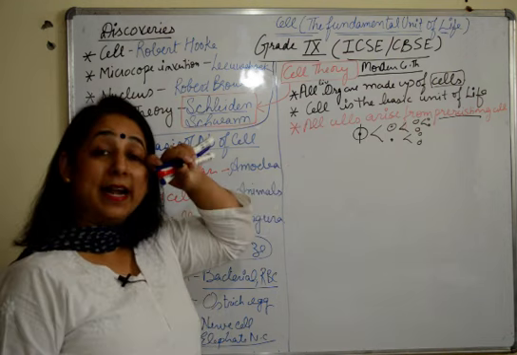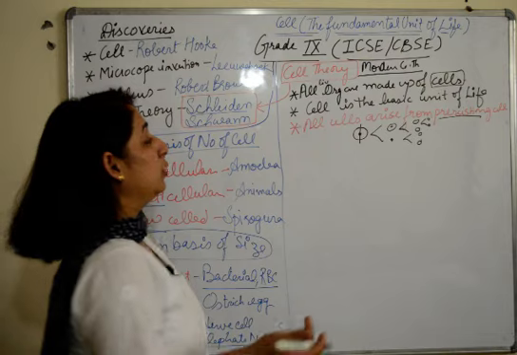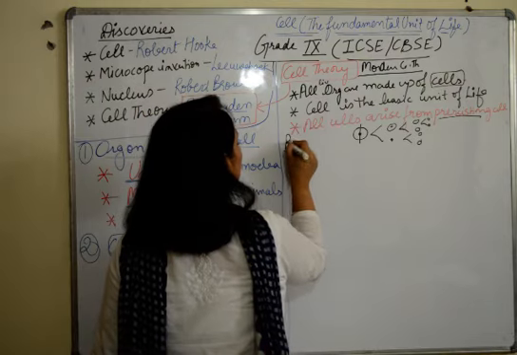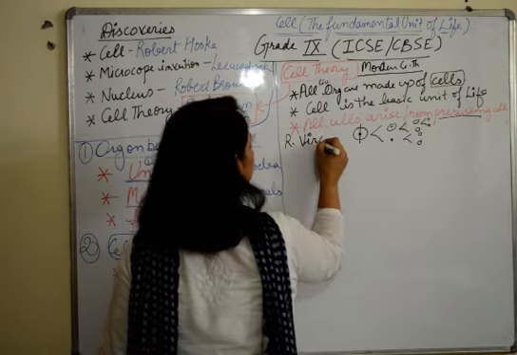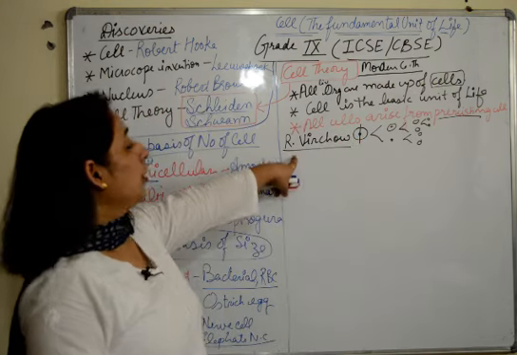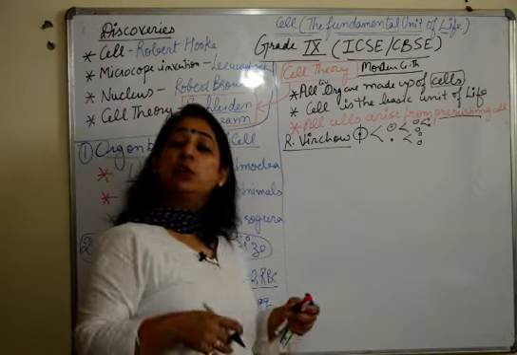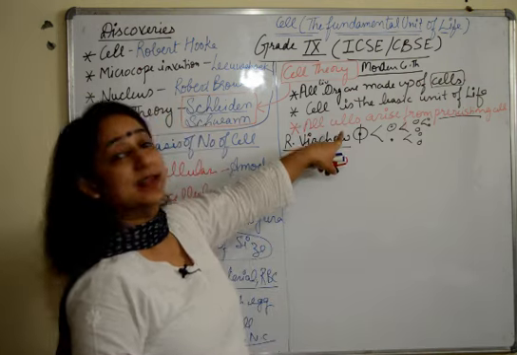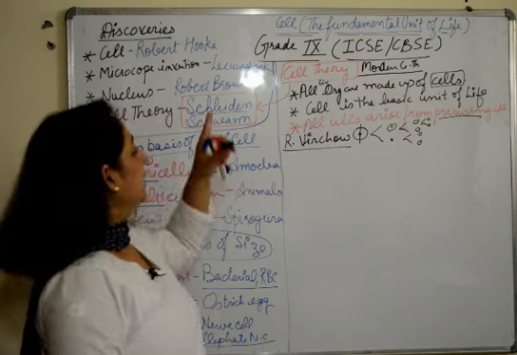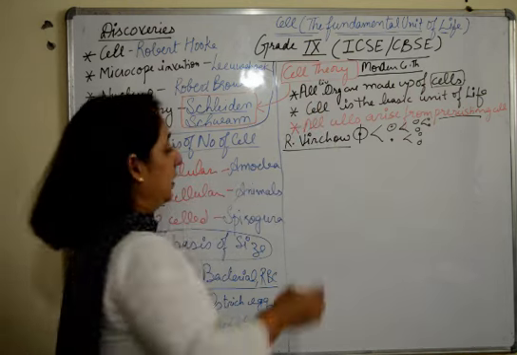If someone asks you to write the cell theory, what is the name of the person who gave this last line? That was Rudolf Virchow. So Rudolf Virchow gave a new addition to it, that's known as modern cell theory. If someone asks you cell theory, then you will write these 3 points. Who gave cell theory? Schleiden and Schwann, and an addition was done by Rudolf Virchow.